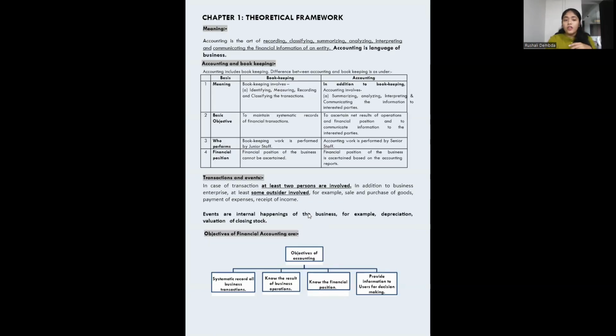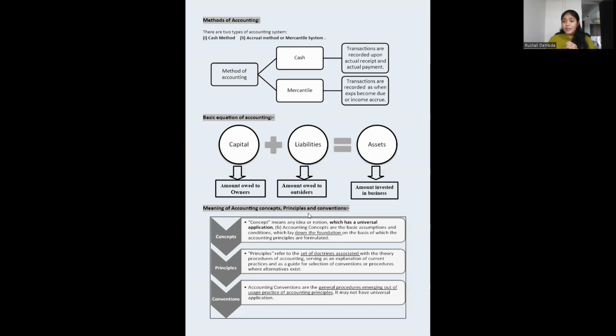Now, how we record an accounting transaction, there will be two methods. I told you, you do a UPI payment, you do a QR code scanning payment to a particular shop. That is a cash method. But I go to a store and I tell the person, sir, I want this particular product, but I won't pay you today. I'll pay you after 5 days, after 10 days. So that is a mercantile or accrual method.